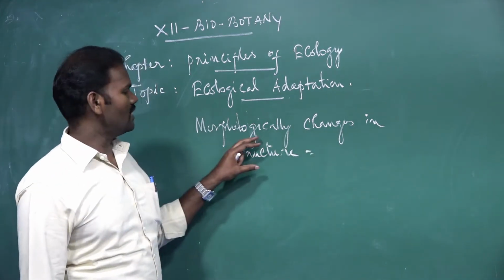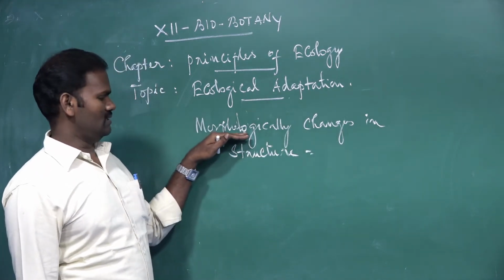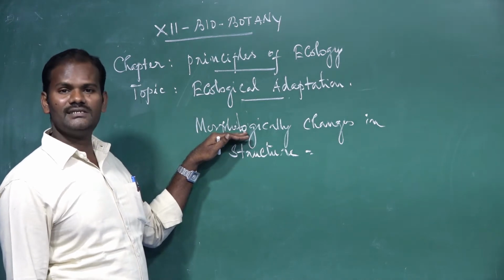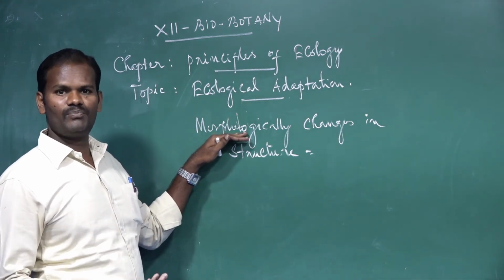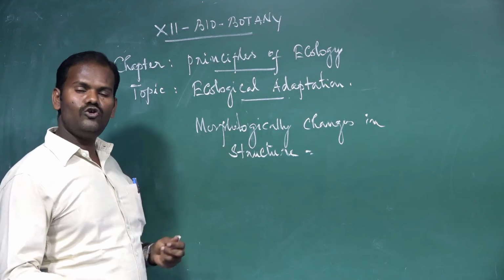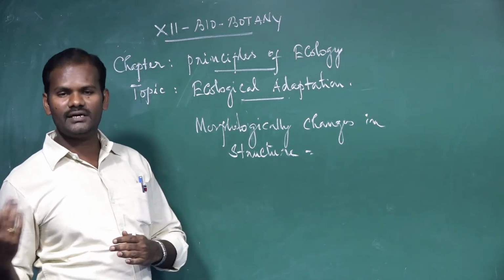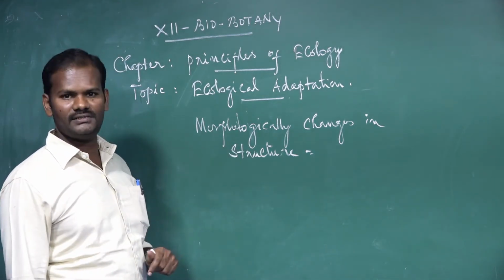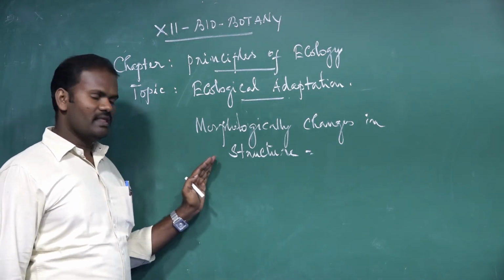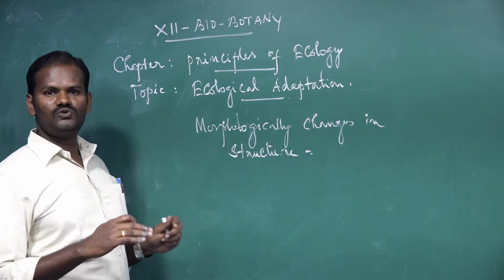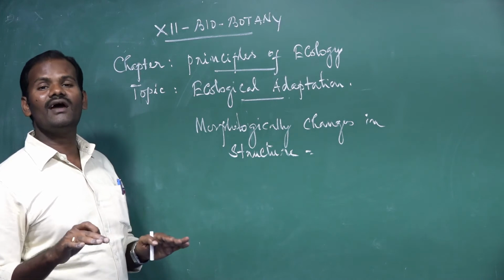I mean how they change morphologically, in the sense of external structures. Externally and internally they have to change according to their surroundings. These are called adaptations. So the adaptation helps the organism to exist under the prevailing habitat.